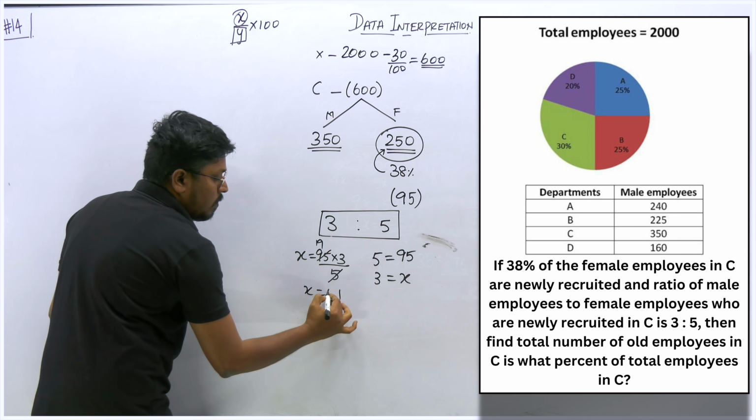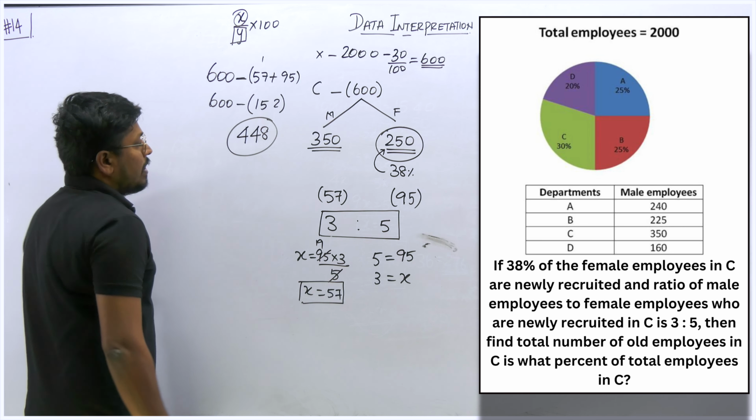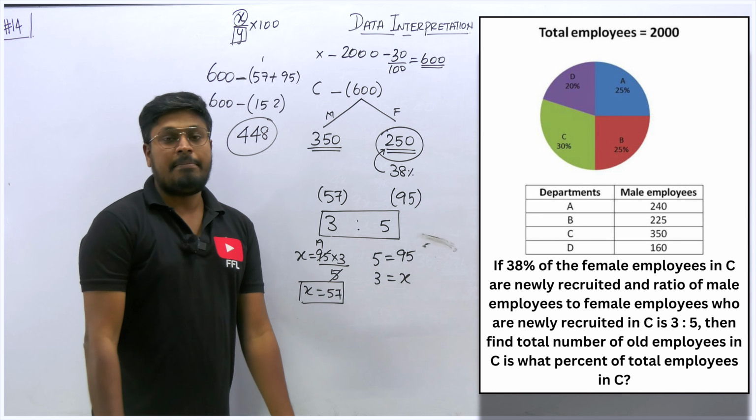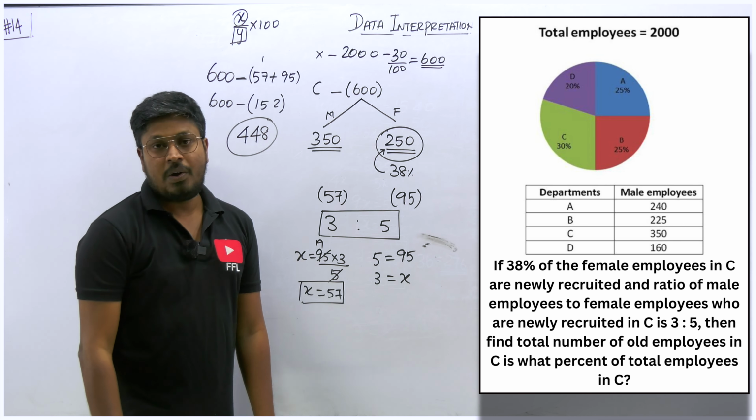Now our target is to find the total number of old employees. What is called old employees? We know the total number of employees in company C is 600. Out of 600, how many newly added employees are there? For male, it is 57. For female, it is 95. These are newly added, so subtract them. 600 minus 152 will be 448. So 448 will be the old employees of company C, and the total number of employees of company C, that is department C, will be 600.